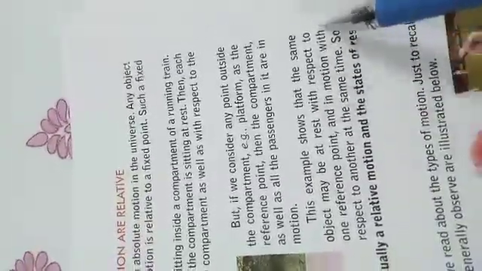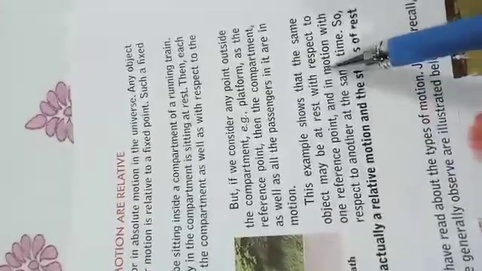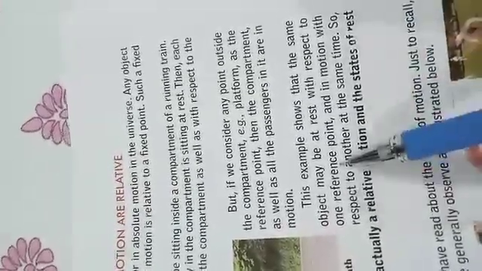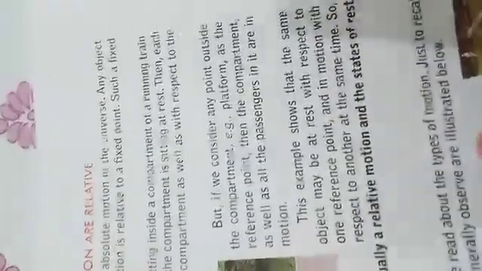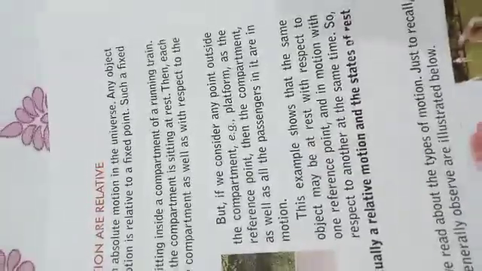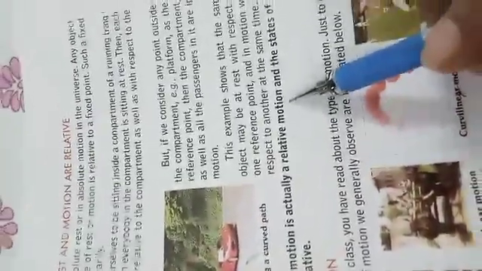These examples show that the same object may be at rest with respect to one reference point and in motion with respect to another at the same time. For example, when you are sitting in a running train, you are at rest and in motion at the same time. So we can say that motion is a relative motion, and the states of rest and motion are both relative to each other.